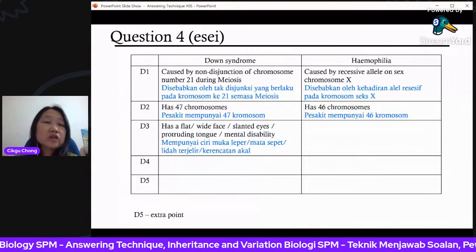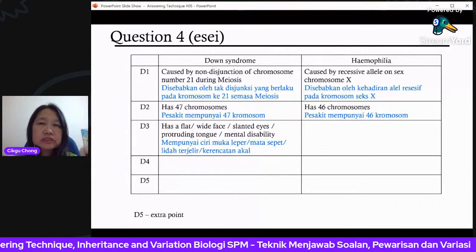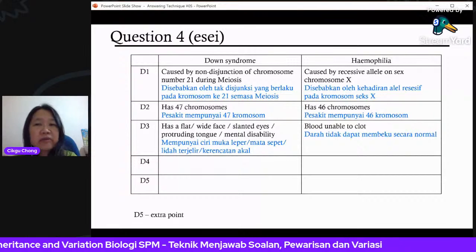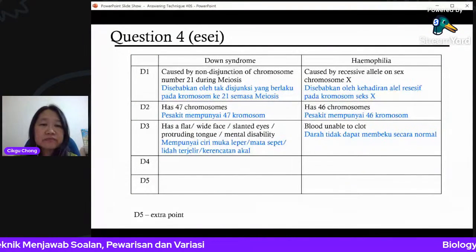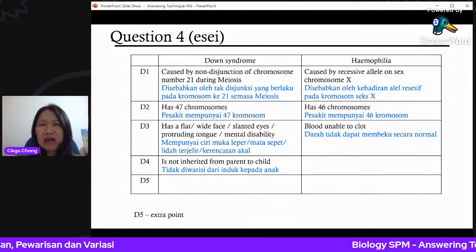That means the IQ is a bit lower, right? Not the normal person IQ. Then hemophilia, just one point only: the blood is unable to clot under normal situations. Okay, then next one, how is it inherited?